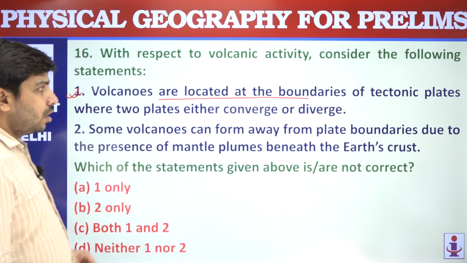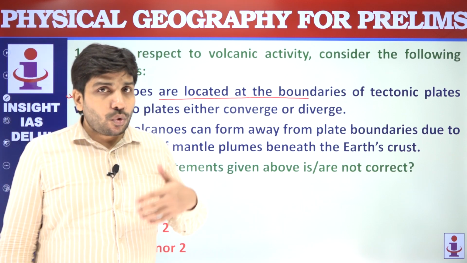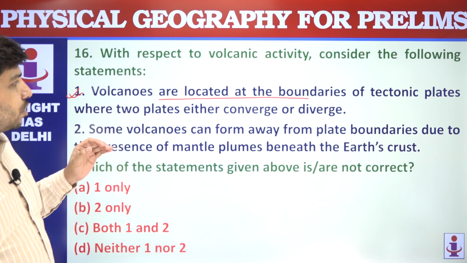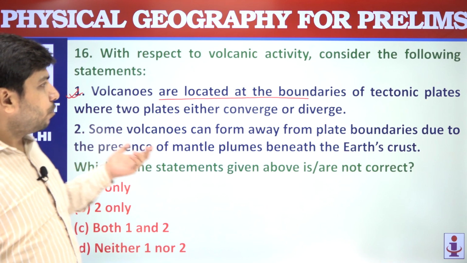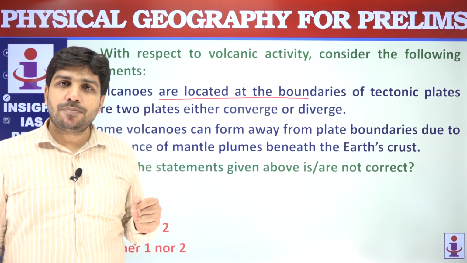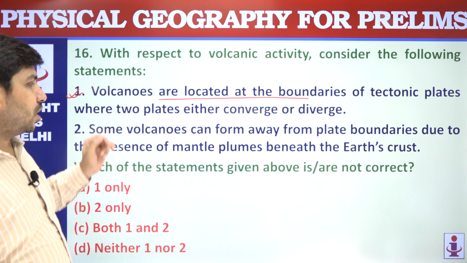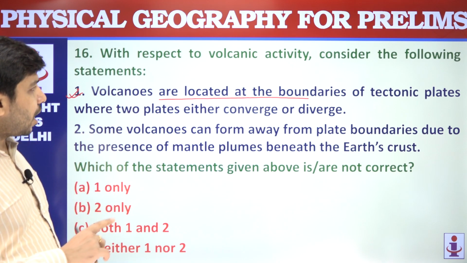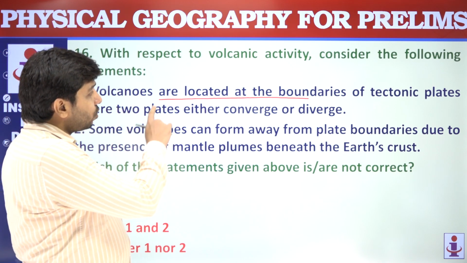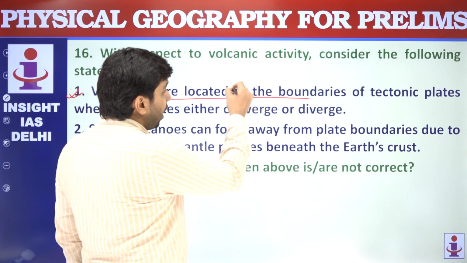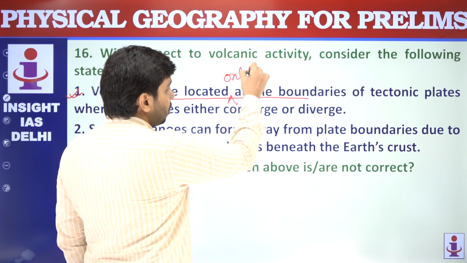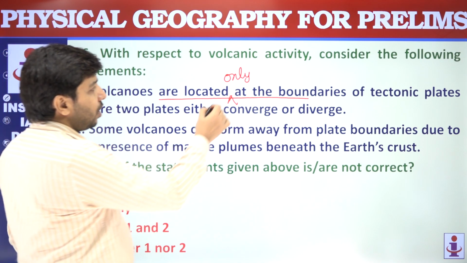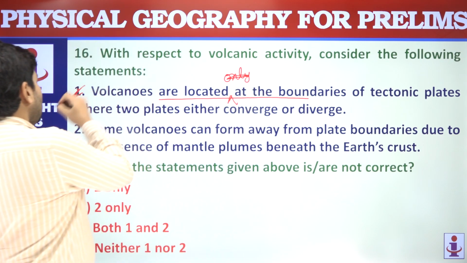You should not overthink. We are prone to overthinking while reading the statements. There will be students who will think कि सारे volcanoes तो tectonic plates के boundary पे है नहीं. Then they will think that this statement is not correct. But that approach is wrong, because the question is not asking that volcanoes are located only at boundaries. अगर यहाँ पे only हो जाता, then this statement would have become wrong. But it is not written only here, so that makes this statement correct.